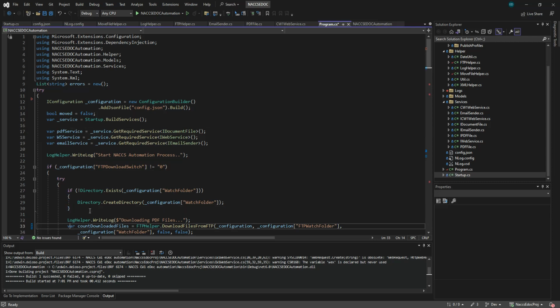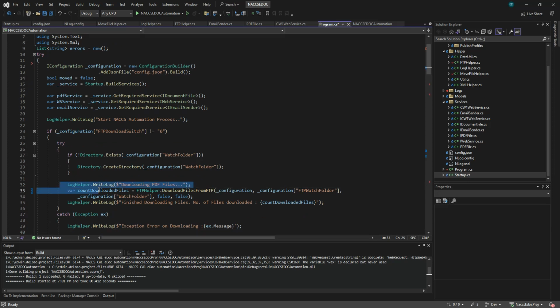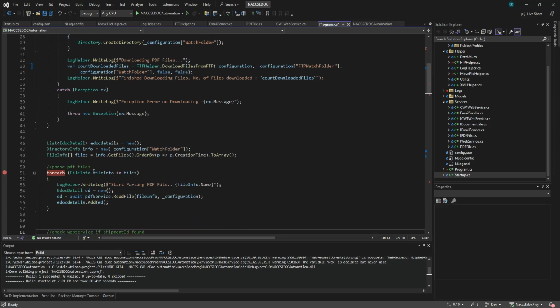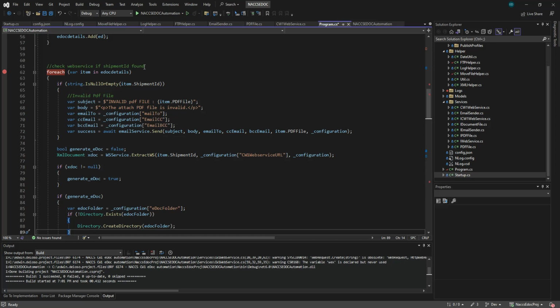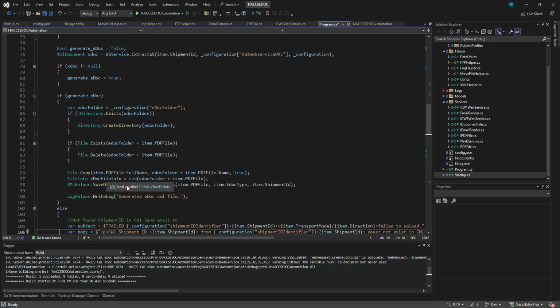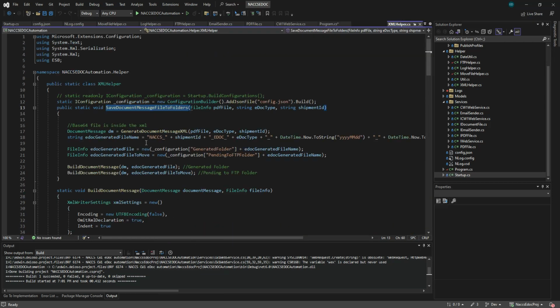Okay, so we download PDF files from the FTP. We use WinSCP, and then we read the files. We parse the files. This is the parsing of the files. We read the list of the files, put them into the list, and then we verify it in the cargo wise. If it's found, then we need to generate the XML. So this is the generate XML file. The generation, guys, is just simple like this.